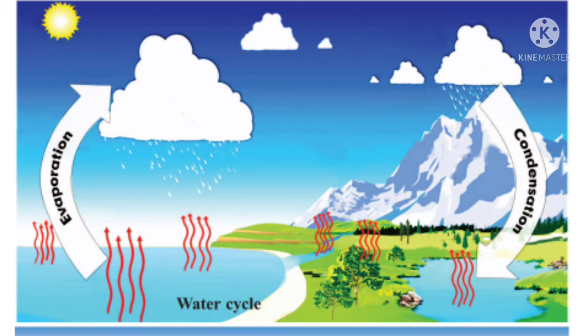So in the same way, rain is formed. The water from the water bodies and plants reaches the atmosphere in the form of water vapor due to the heat of the sun. The water vapor then condenses, that is, it cools in the form of clouds, gets cooled, and comes down as rain. So that is the method of forming rain. First, the water bodies get heated and form water vapor. Then the water vapor condenses in the form of clouds, gets cooled, and comes down as rain.